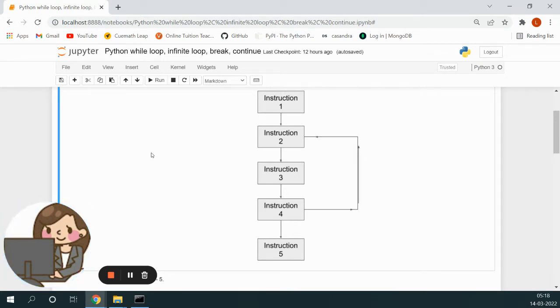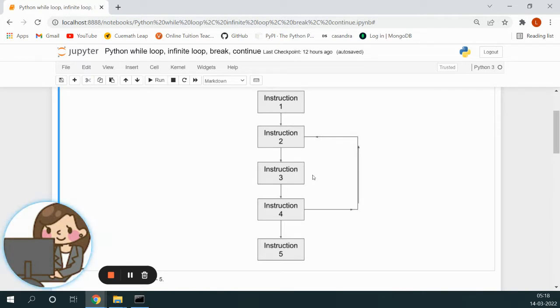Suppose we have a set of 5 instructions, say 1, 2, 3, 4, 5, and want to repeat instructions 2, 3, 4, say 5 times. How can we do that? One way out is we can repeat those 3 instructions 2, 3, 4 for 5 times. But what if we want to repeat those instructions say 100 times? Will it be possible to do that manually, to keep on repeating those instructions again and again? And what if we need to make some changes in one of the statements? Then we'll have to replicate the changes in all the repeated statements also, right?